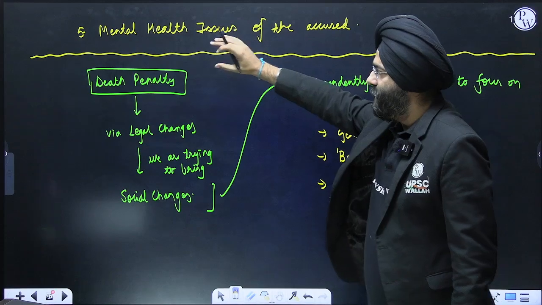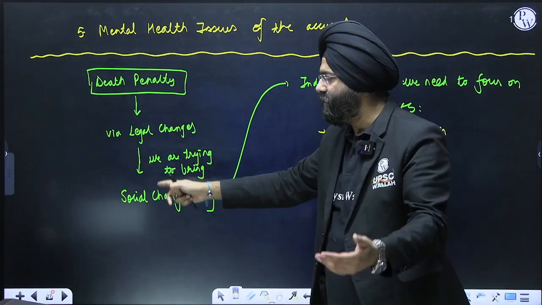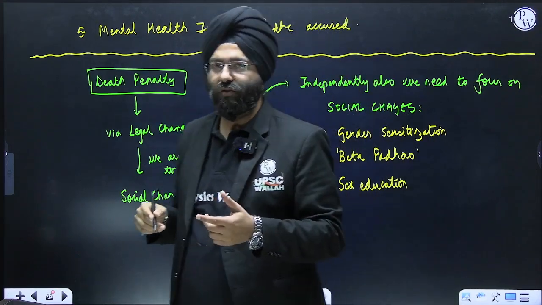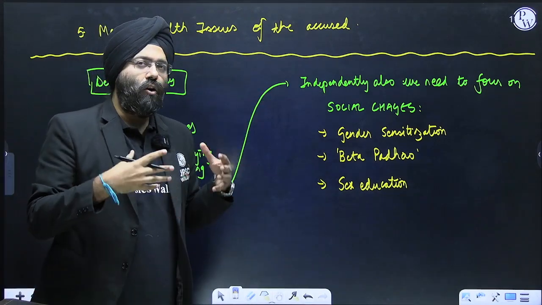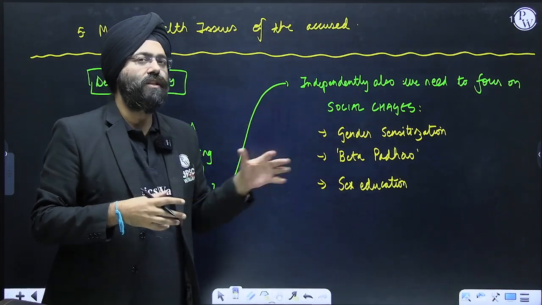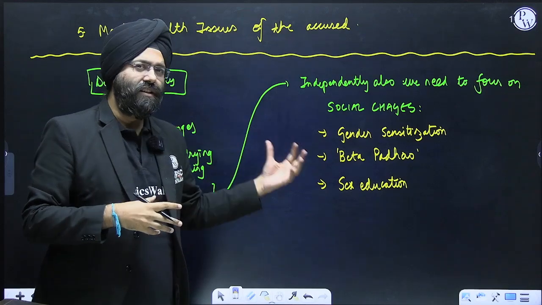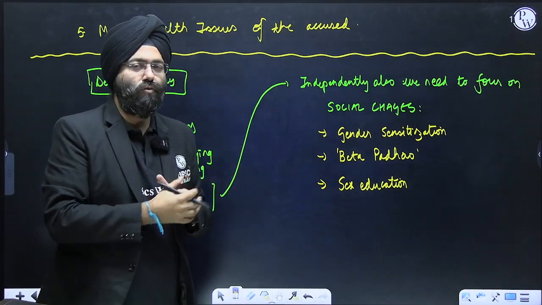Please understand, with the death penalty we are talking about legal changes, through which we are trying to bring in social changes in a society. Now, the author mentions that independently we need to focus on social changes also, like gender sensitization, beti padhao, and for that matter the men also should be made responsible.